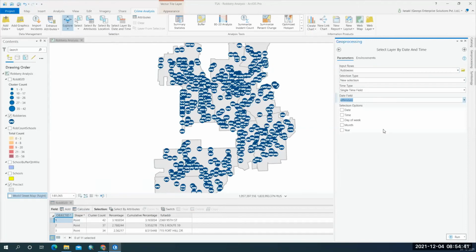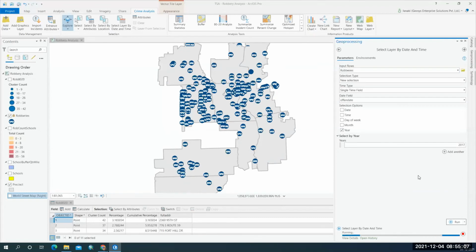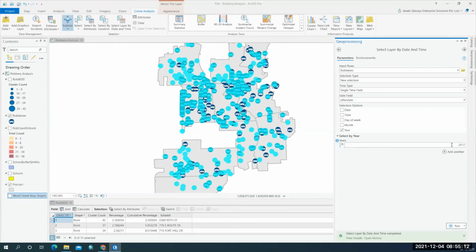Here I can give it based on the year. Earlier we saw there were robberies recorded in 2017 and 2018 in our attribute information. So based on that, I'm giving 2017. And when I click on run, I should get the robberies in the year 2017.